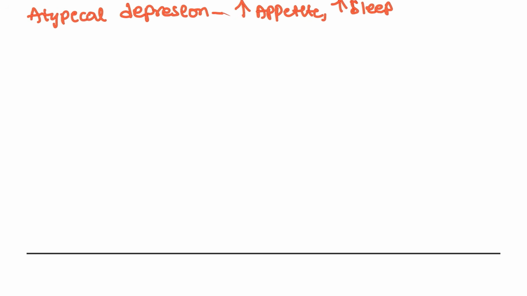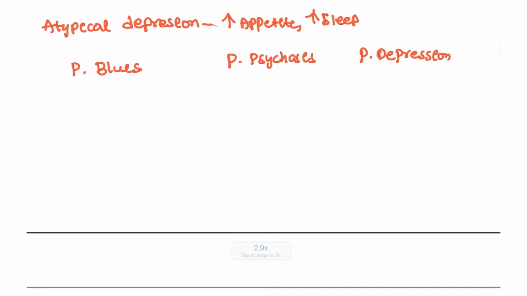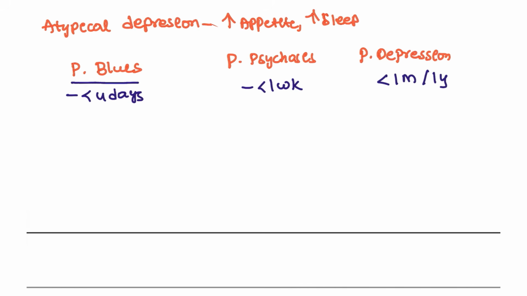Another point you have to remember here is postpartum blues, postpartum psychosis, and postpartum depression. After the delivery, within 4 days, within 1 week, and within 1 month or even 1 year, the patient can present with this condition. Here the mother will be crying. Always having crying and anxiety is seen in the postpartum blues.